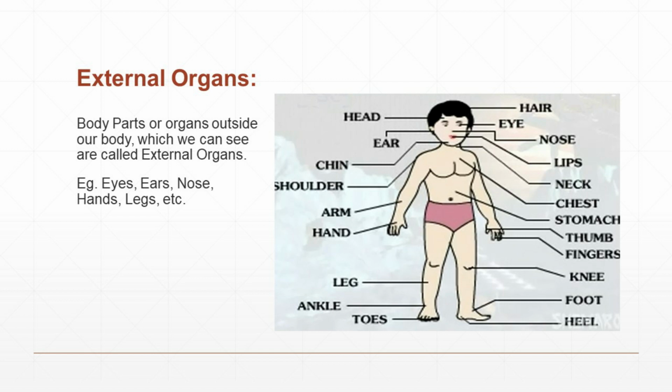Once again, body parts or organs outside our body which we can see are called external organs.